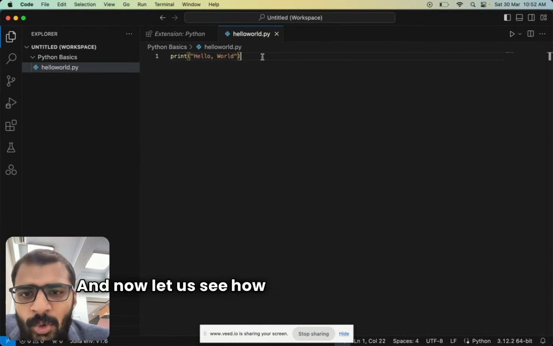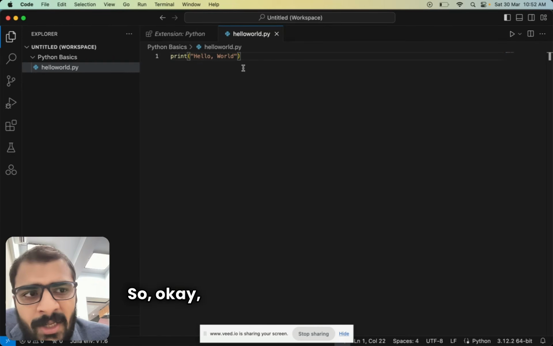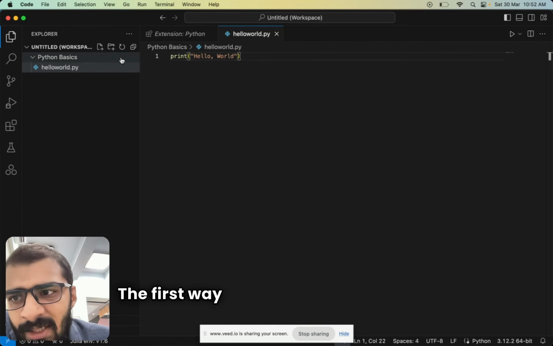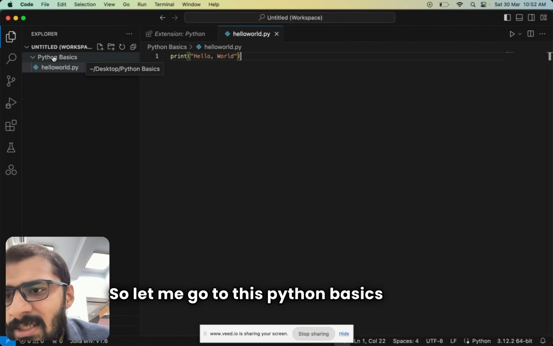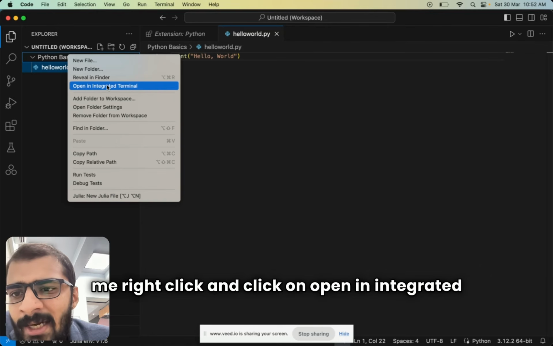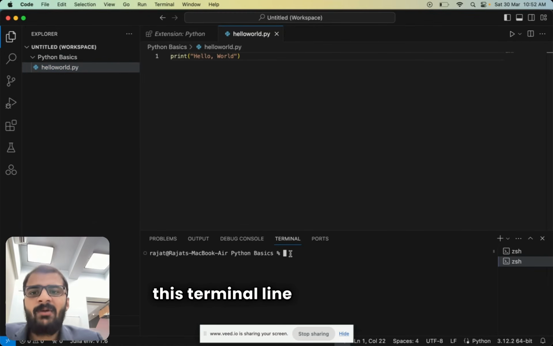And now let us see how to execute this particular code. So, okay, this code has been written. Now there are two ways to execute this. The first way is to first open a terminal. So let me go to this Python basics and let me right click and click on open in integrated terminal. When I open an integrated terminal, this terminal line will show up.